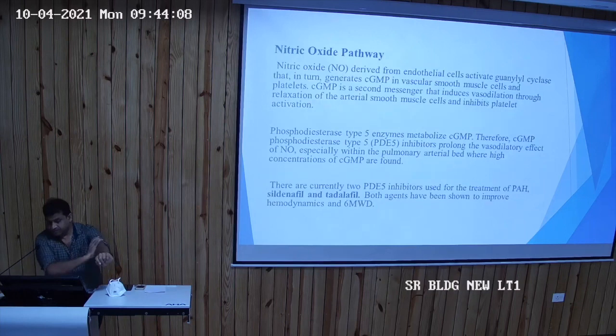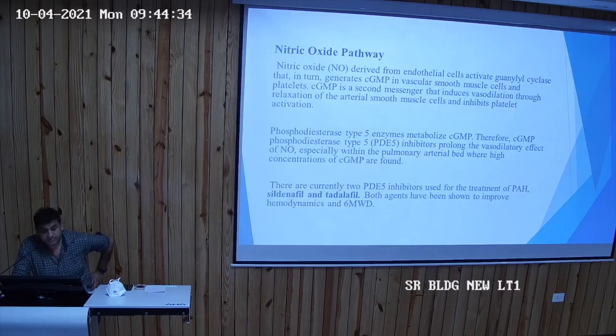Then the NO pathway. NO is derived from endothelial cells and activates cyclic GMP generation in vascular smooth muscle cells and platelets. Cyclic GMP is a second messenger that induces vasodilation and relaxation of smooth muscle cells, and it also inhibits platelet activation and aggregation.